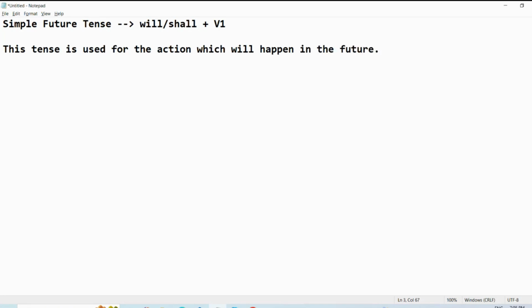The action which will happen in the future means the action which takes place in the future, which means next second. Next second is the future. Okay, so every moment that happens after this moment is future. So this tense can be used for future actions.